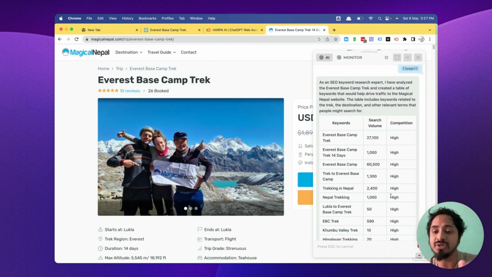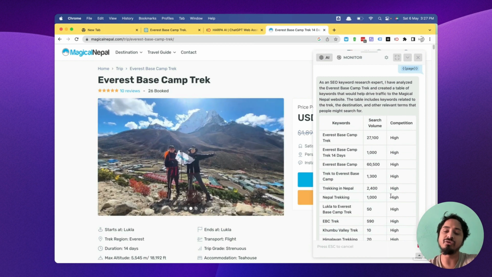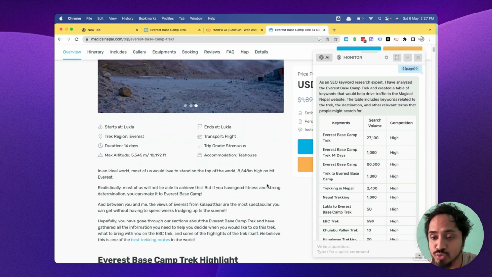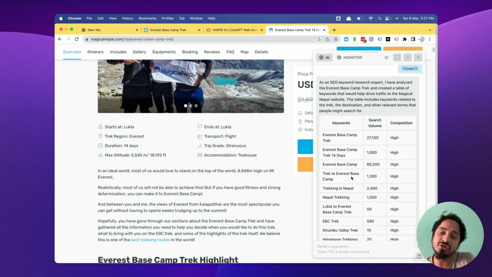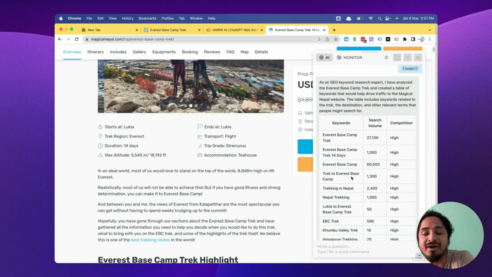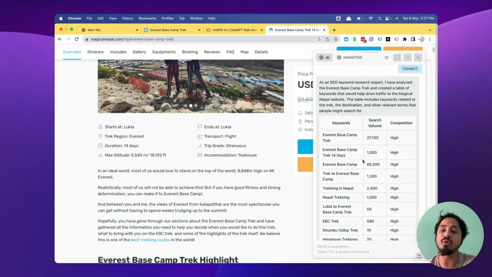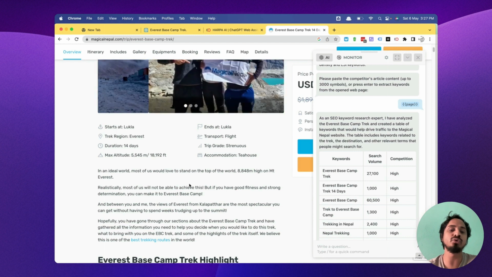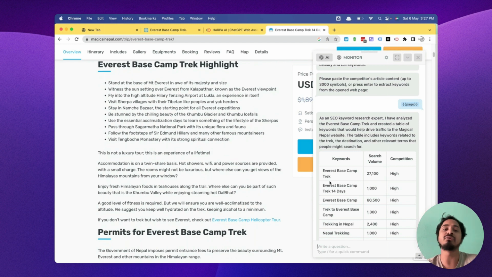If we have to do it manually, we have to look for the competitors, look for the good keywords, identify the number of keywords and the keyword density they are using, and we have to run that on the keyword research tool and identify if the competition is high or low. So with this, you can simply go to the competitor's URL and extract all those keywords they are using, so that we could make a good strategy for the content.